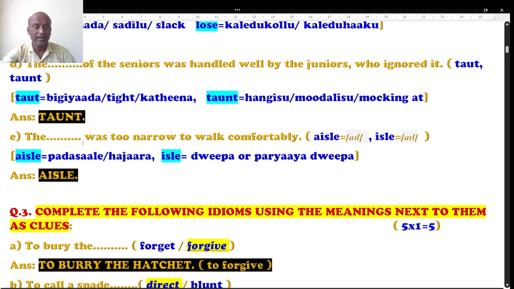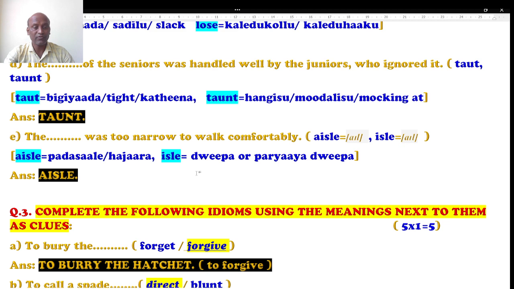So here, the dash was too narrow to walk comfortably. First one, AISLE, in the sense of a passage between seats, Padasale, we say that. In the big room we have, no, that one. Second one, ISLE, in the sense of a small island. In the meaning I have given Dvipa or Paryaya Dvipa.